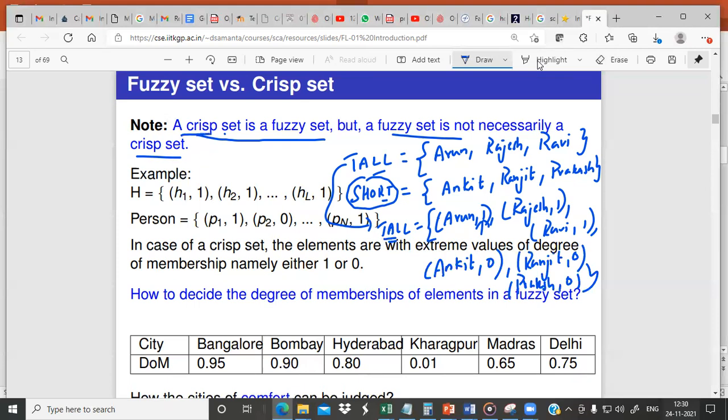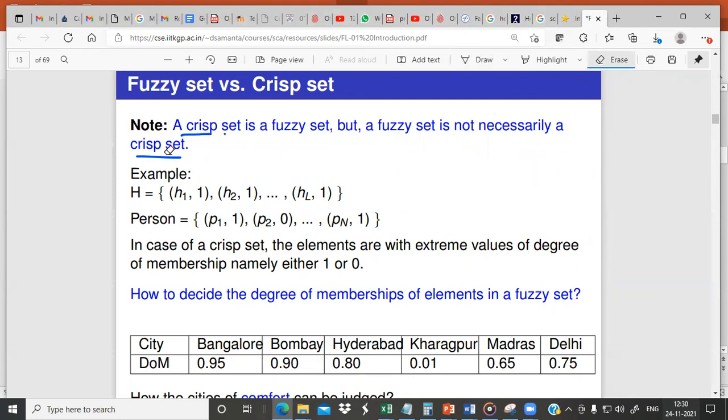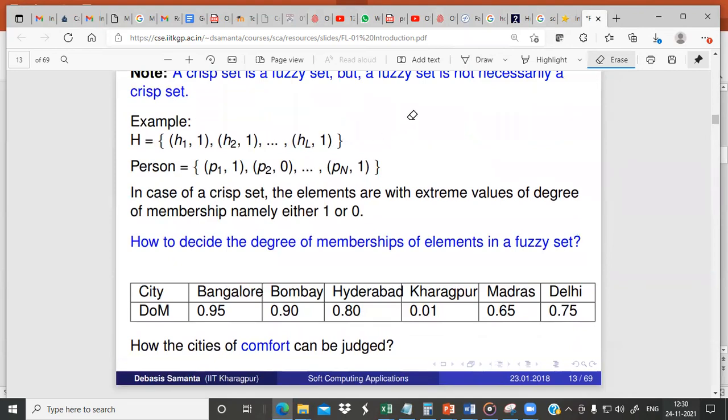A crisp set is a fuzzy set, but a fuzzy set is not necessarily a crisp set. The point is, a fuzzy set will have pairs of values, and for each element we have a membership score. So how do we decide the degree of membership of elements in a fuzzy set? We are not discussing that here. Maybe it is based on experience or domain knowledge.